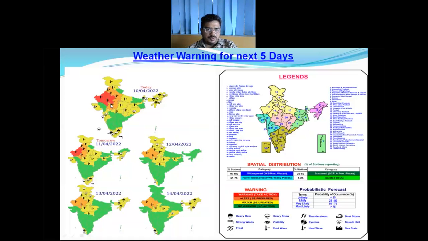For remaining parts of northwest and central India, yellow color is given due to the persistence of heat wave conditions, and heavy rainfall and thunderstorm symbols accordingly have been given as already discussed.